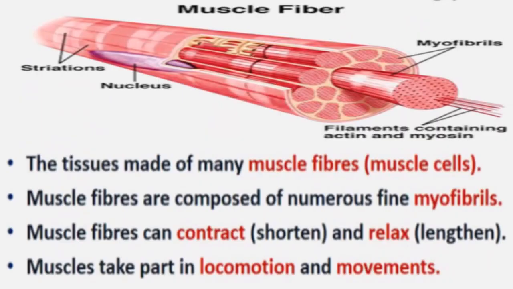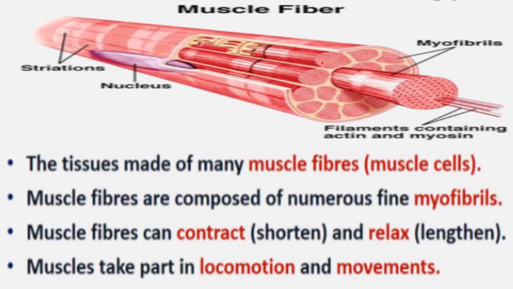A muscle tissue is made up of muscle cells, and all these muscle cells present in our muscle tissue are called muscle fibers. So the tissue is made of many muscle fibers or muscle cells. These muscle fibers are composed of numerous fine myofibrils. Here you can see the structure of a muscle fiber. Many such muscle fibers are present in a muscle, or you can say in a muscle tissue.